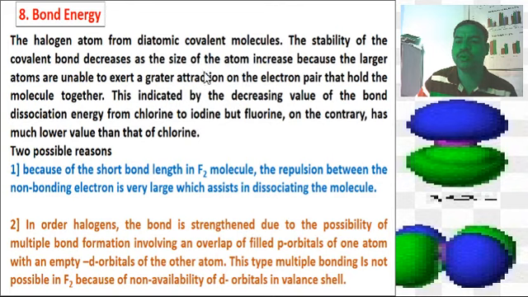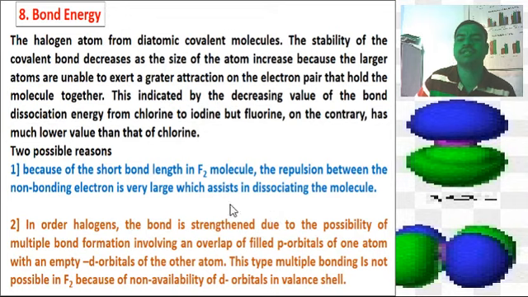Here there are two possible reasons. First, because of the short bond length in the F2 molecule, the repulsion between the non-bonding electrons is very large, which assists the dissociation of the molecule.